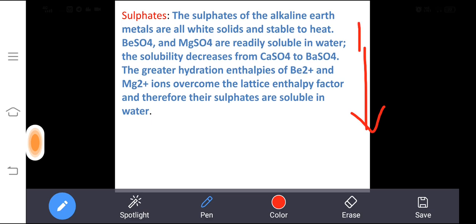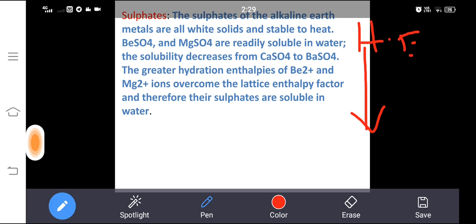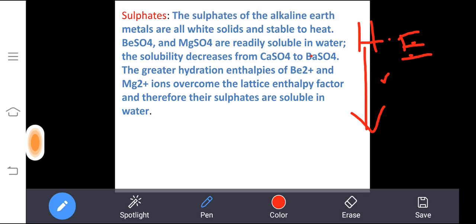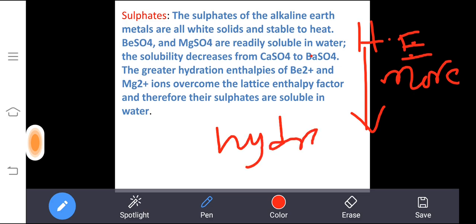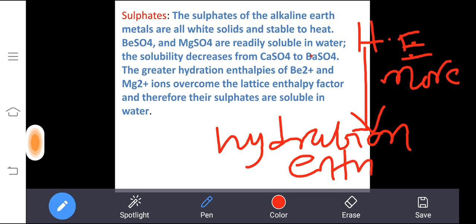At the top, hydration enthalpy will be more. At the bottom, hydration enthalpy is less. So what will happen when you move down the group? The solubility will decrease.